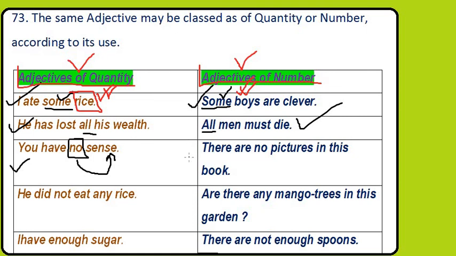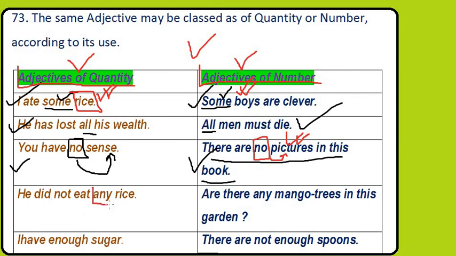But if we see the next sentence, there are no pictures in this book. Which is the adjective in this sentence? No. It is describing the noun pictures. Pictures is countable, so here it is used as an adjective of number. He didn't eat any rice.